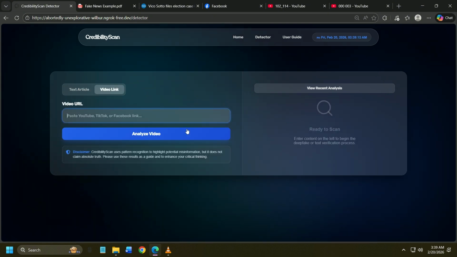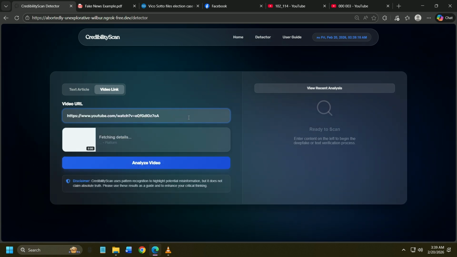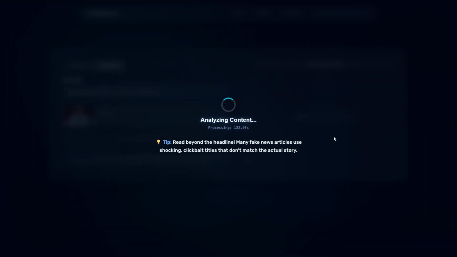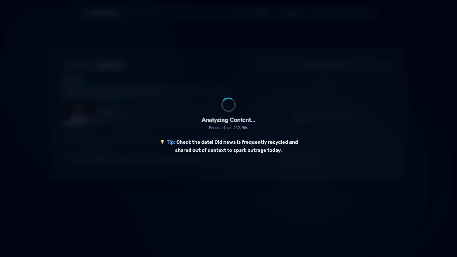Step 2. Switch tabs. We click over to the video link section and I will paste that link into the system. Step 3. Deepfake scan. We use a strict hierarchy of rules here. First, a metadata analysis checks if a trusted fact checker has already proven the video is false. If so, it gets a red debunk label.